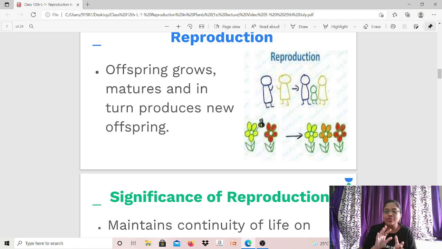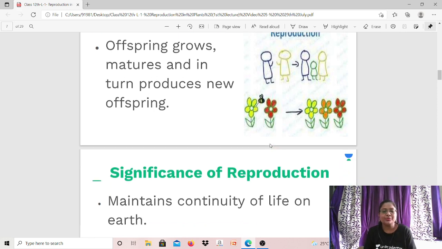Basically, a yellow flower and a red flower, pollination took place. The honeybee is indicating that pollination is taking place, and honeybees are responsible for that. We all know that. So what has happened is they have given birth to an orange flower. Correct? They have formed a flower itself, and that too similar to its own kind. So I hope this is clear now.